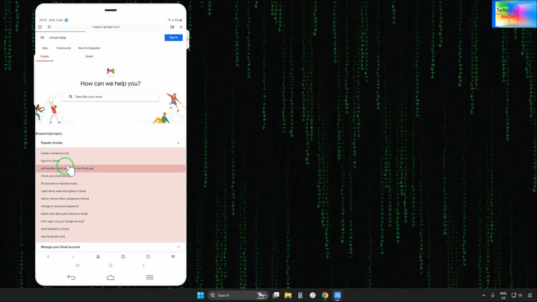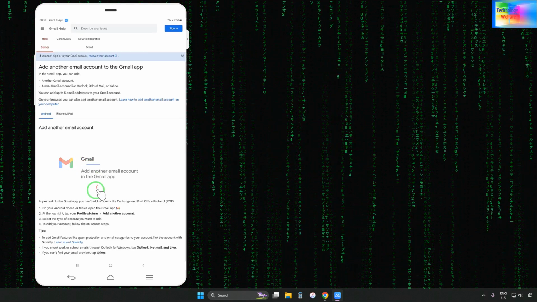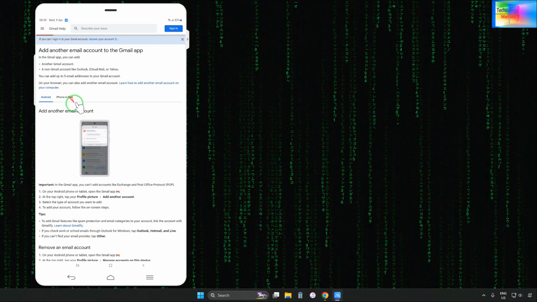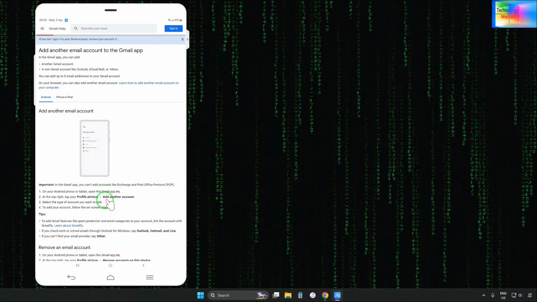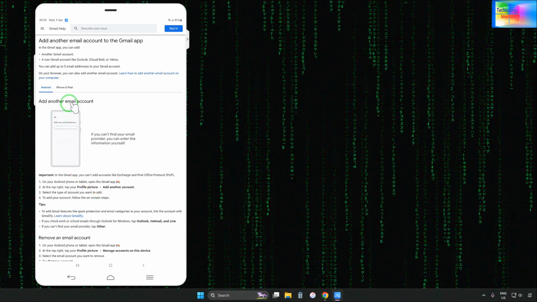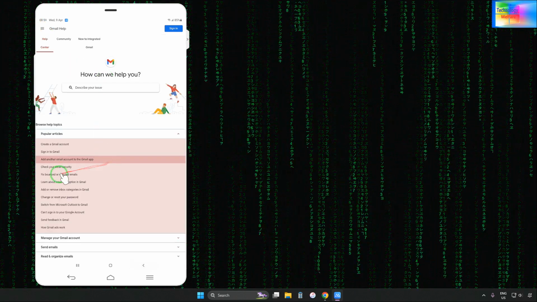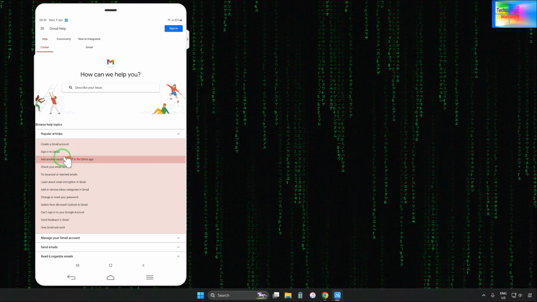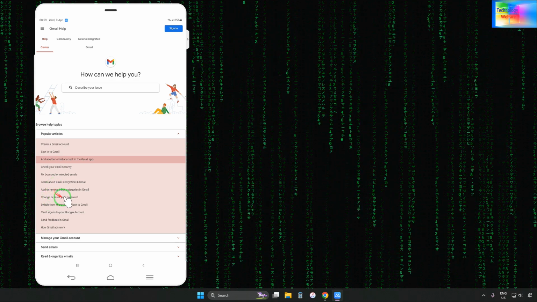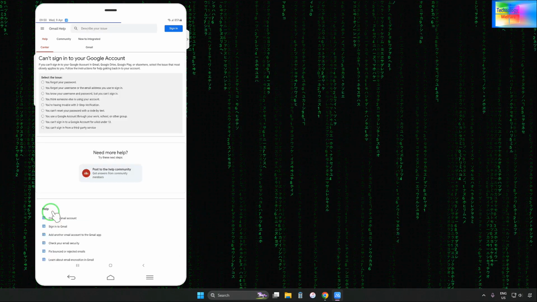So you can go for add, because if we add the alternative email, then we can also reset the password. But right now, if I say Android and these things, it is not giving any opportunity to add there. So in that condition, what can I go for? Can I go back? Yes, a little more we will go back. Now here, if this opportunity is not coming, then you will have to come in here, see, consign your Gmail accounts, just go for these options.